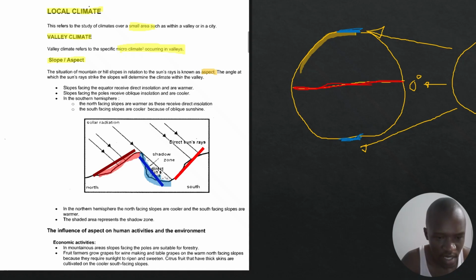As a geographer, you need to have a yellow highlighter. In the southern hemisphere, north facing slopes are warmer, because they receive direct insolation, but south facing slopes are cooler. If you look at this diagram here, you can see the north facing slopes are warmer, and the south facing slopes are cooler, right?